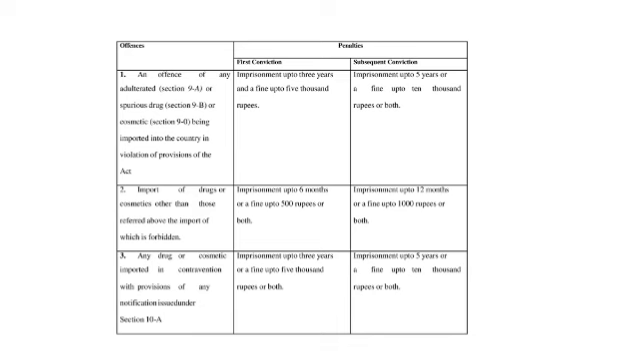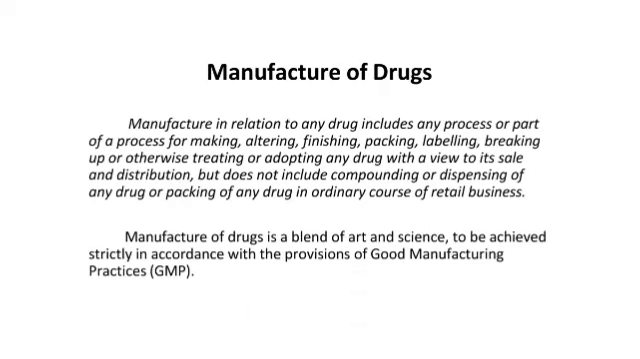For cosmetic, 3 years or fine up to 5,000. Next one is the manufacture of drugs. The manufacture in relation to any drugs includes any process or part of process for making, altering, finishing, packing, labeling, breaking up or otherwise treating or adopting any drug with a view to its sale and distribution, but does not include compounding or dispensing of any drug or packing of any drug in ordinary course of retail business.